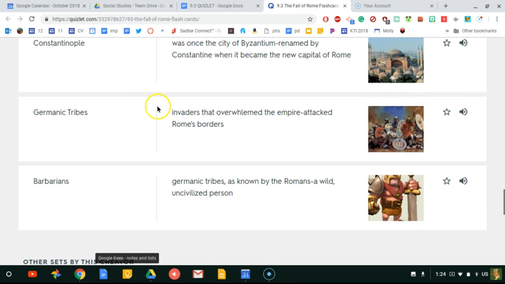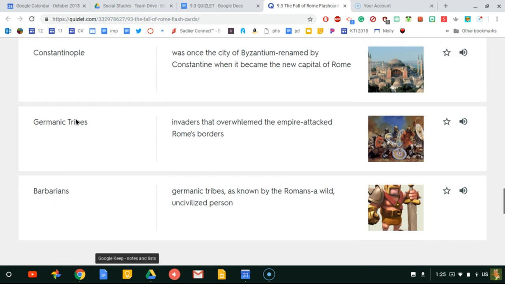Then we have last two ones. Germanic tribes. These were invaders that overwhelmed the empire and attacked Rome's borders. So they invaded Rome. And then you have barbarians, which were Germanic tribes known by the Romans, and they were considered wild, uncivilized people. Okay, so the barbarians were Germanic tribes.